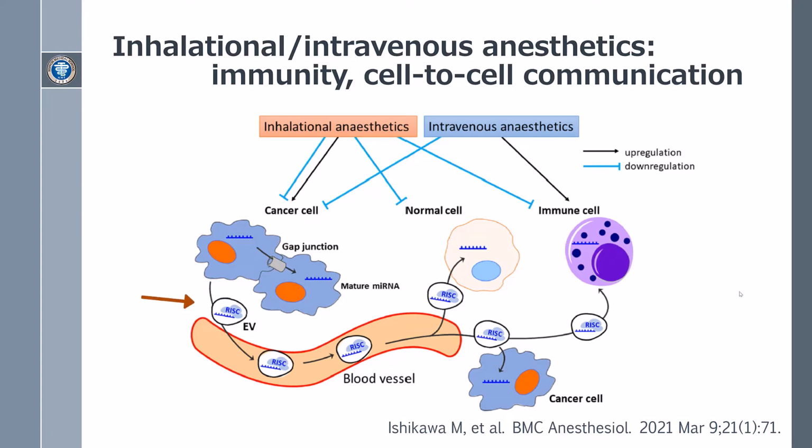Also, microRNA with RISC is released as EV from cells by exocytosis or in microvesicles, which enables microRNA to alter the target protein expressions in distant cells, including normal cells, anti-cancer immune cells, and other cancer cells. This is what is known as cell-to-cell communication.